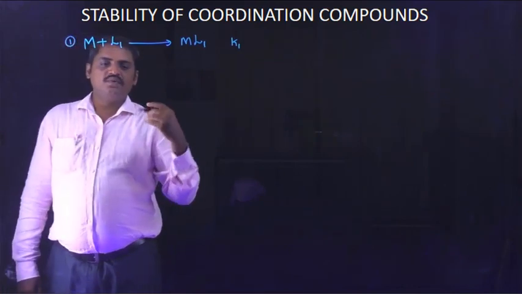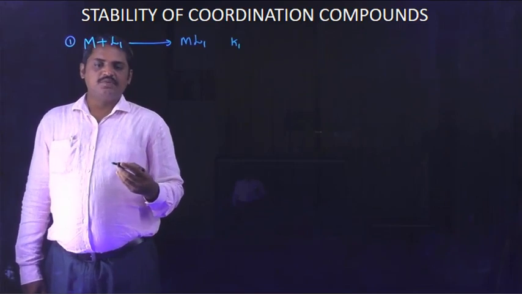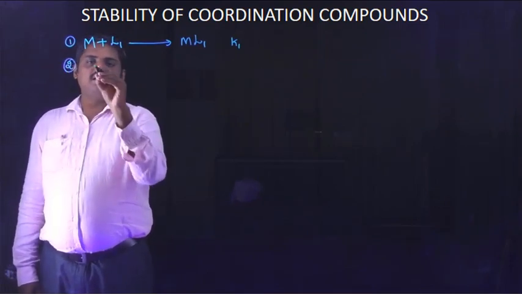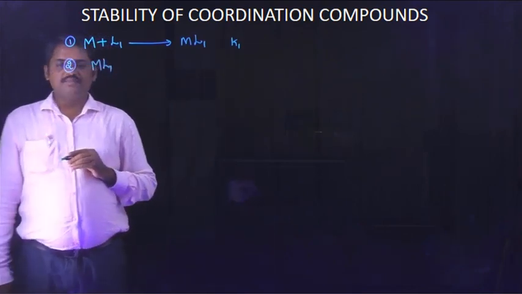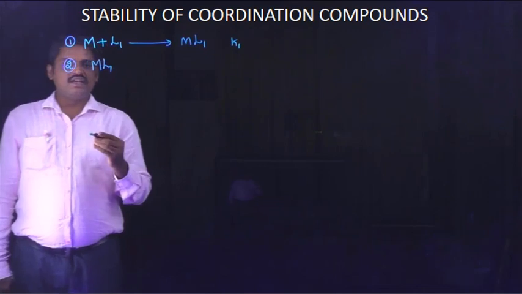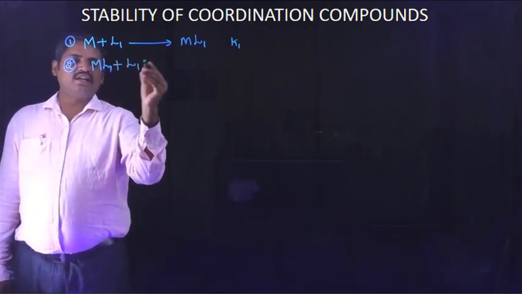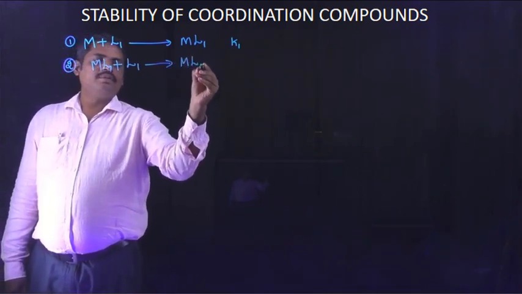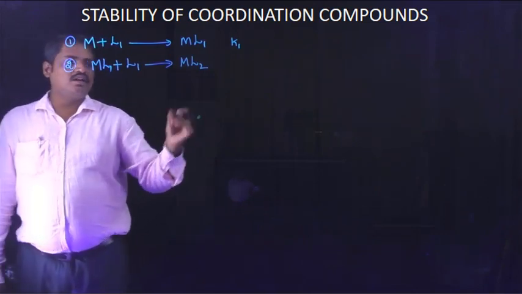Generally 4 ligands are involved in this process, so 4 reactions are possible. In this mechanism, the monodentate ligand binds to give ML1, where M is the central atom and L1 is the first ligand. This binds with another ligand to produce ML2, meaning the central metal atom is coordinated with 2 ligands.